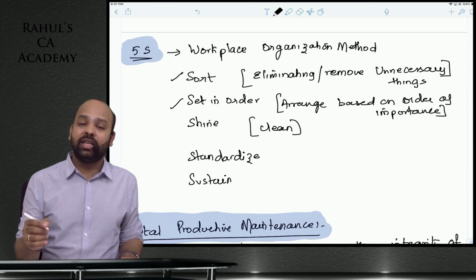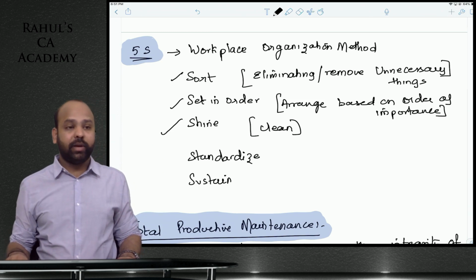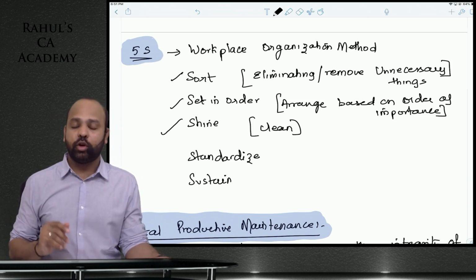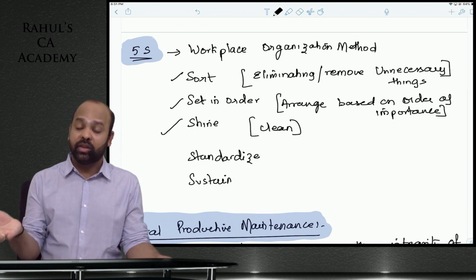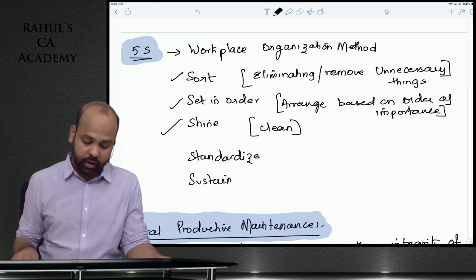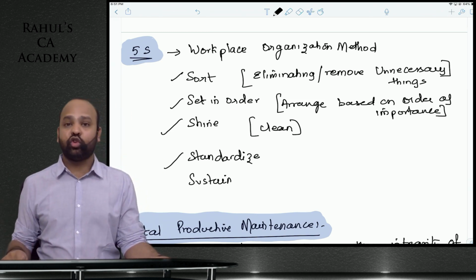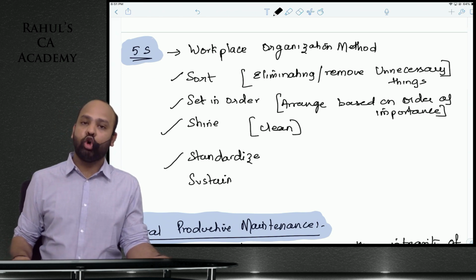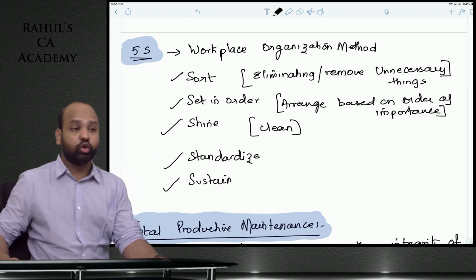Set them in order, arrange them on the basis of importance. Shine: keep cleaning your workplace on a daily basis, because if the workplace is not clean, you would be distracted and that would affect the efficiency of the employees. Standardize: ensure that the best practices are implemented throughout the organization, and you should be able to sustain them.